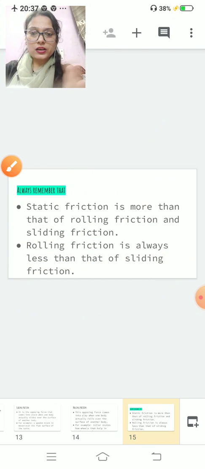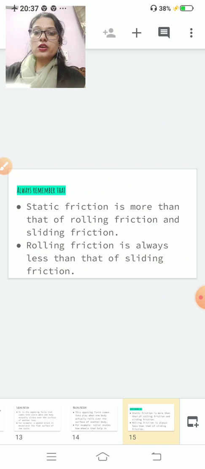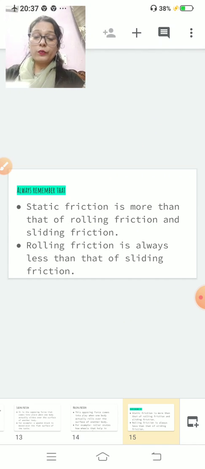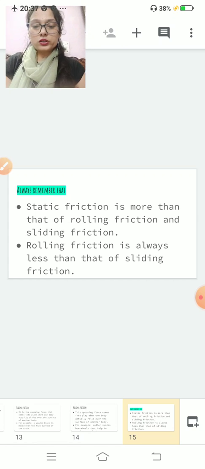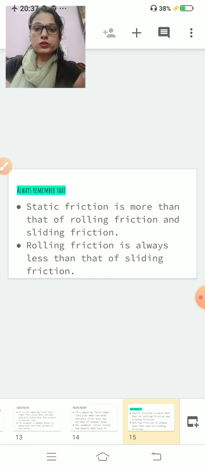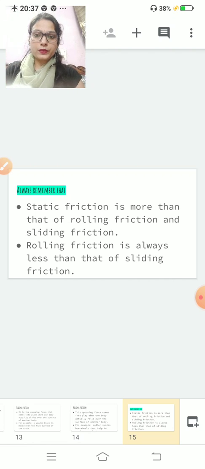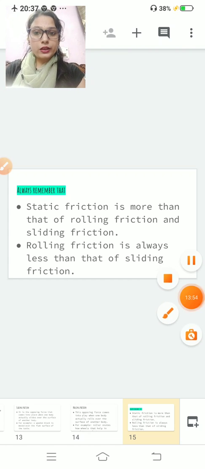So, what we have studied in this video, we have covered what friction is. Friction is a type of force, and you can say that it is a negative force which opposes motion. Because of friction, lots of things are easy for us, and in some cases we face difficulties. Clear? So, with this, I think everything is clear to you.